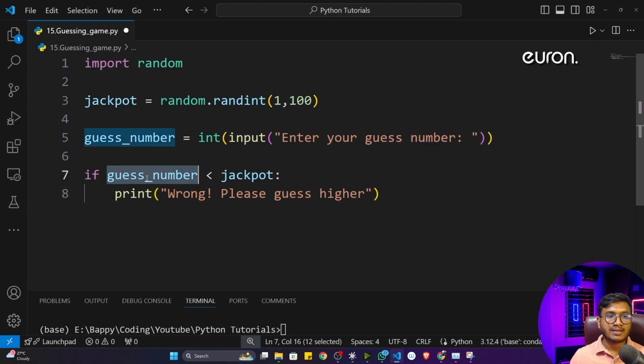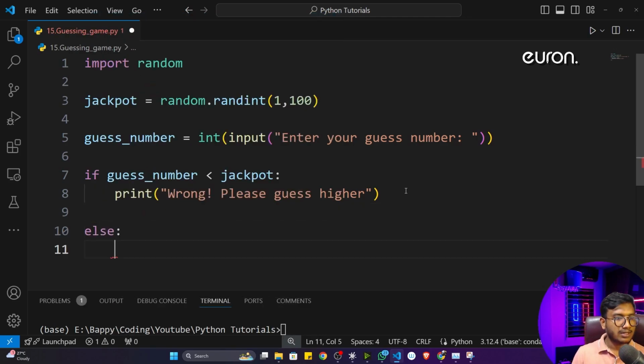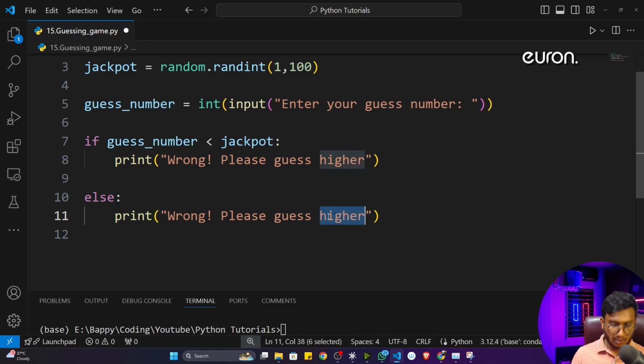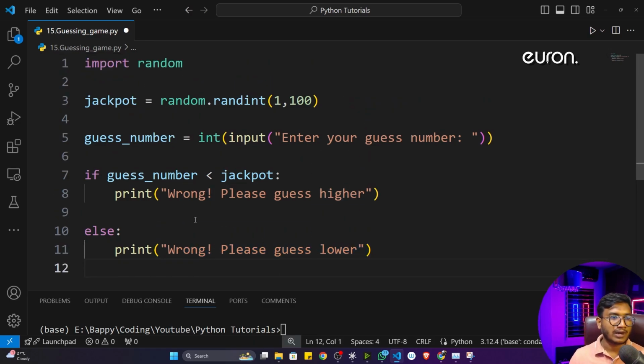That means if this particular guess number is less than the jackpot, I'll tell the user, please guess something higher. Otherwise, in the else condition, I'll just write print wrong, please guess lower. If this number is higher, that time it will tell guess something lower. I think you got it.